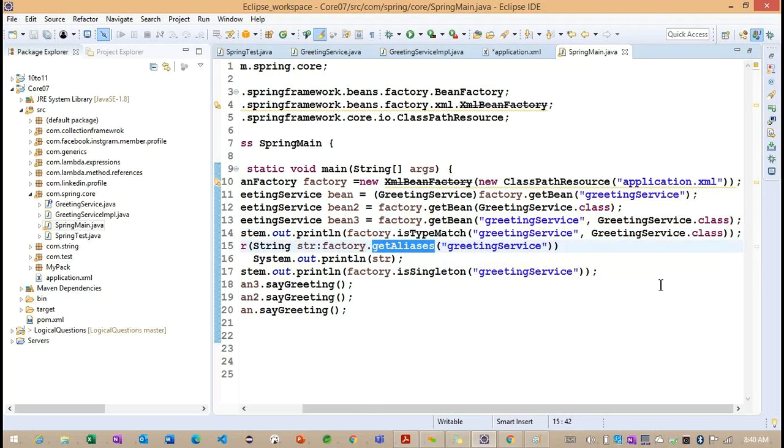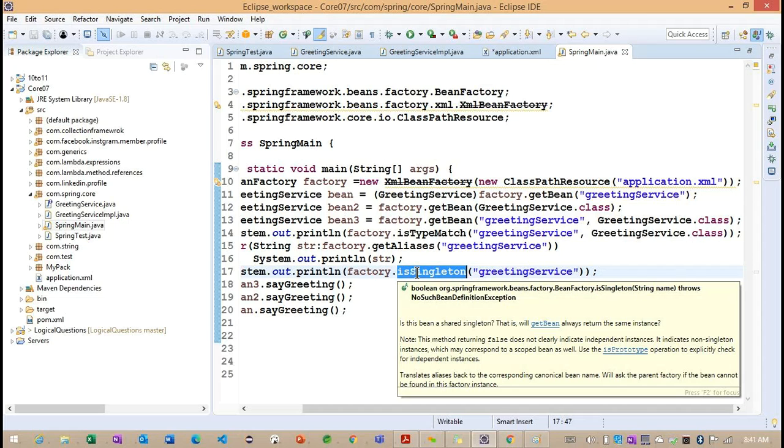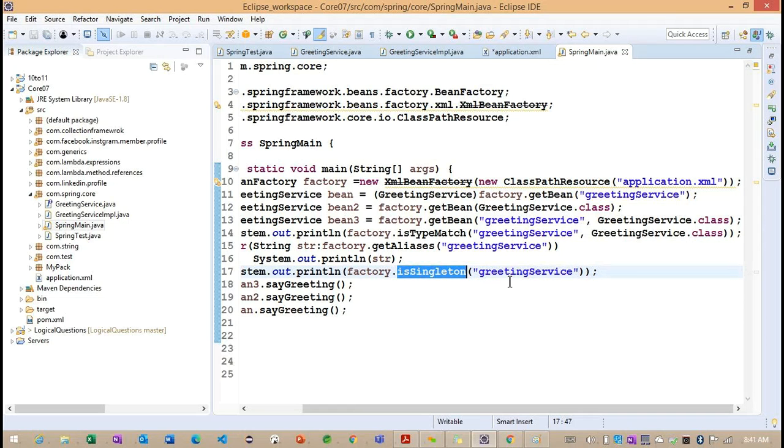So we need to think about the getAliases method, why it is not returning anything. We are not getting any information here. And finally, the isSingleton method. Singleton and prototype. We have two methods, isSingleton and isPrototype. Getting the point. We observe whether the object is created only one time, and then we call it a singleton. For each request, if the object is created multiple times, we call it a prototype. So singleton and prototype we can discuss in our upcoming classes here.